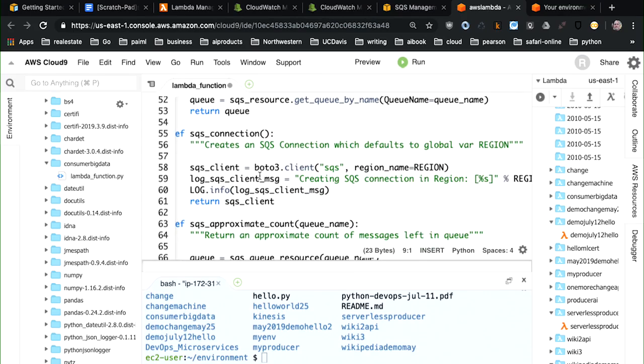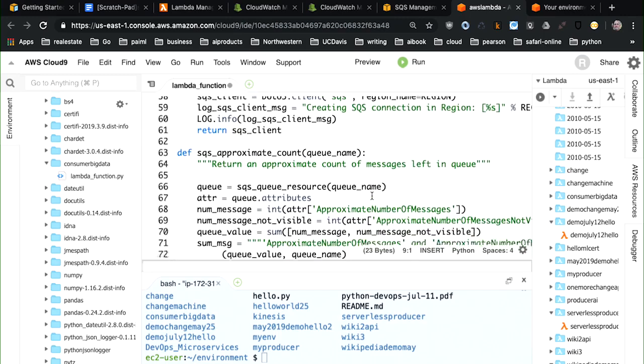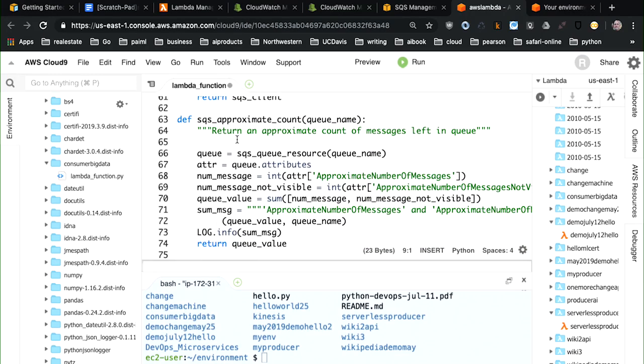This is a SQS connection. This makes a client. This next piece of code here gives me an approximate count.